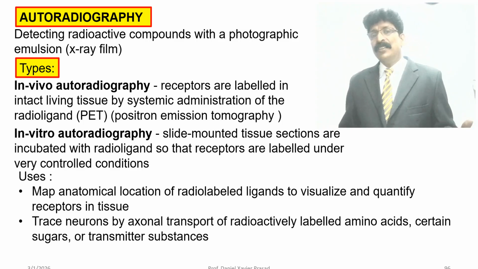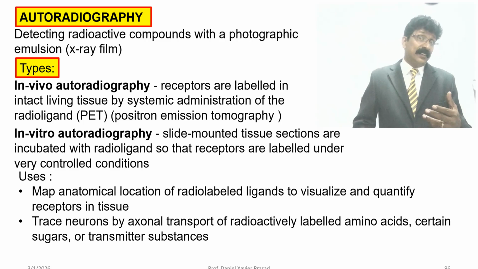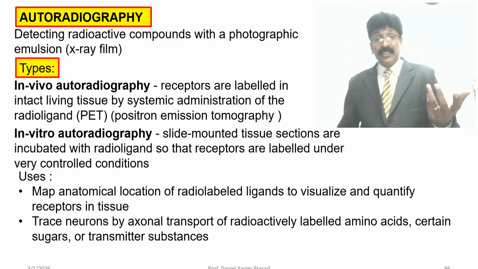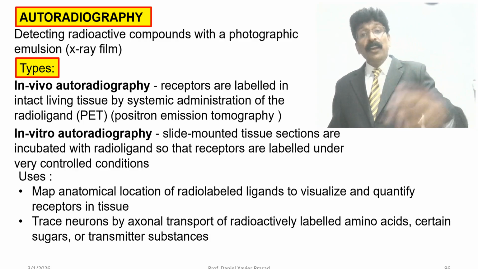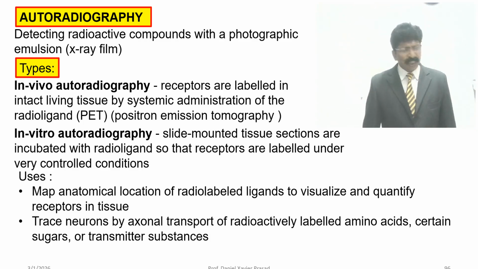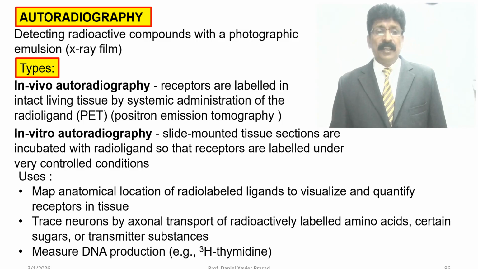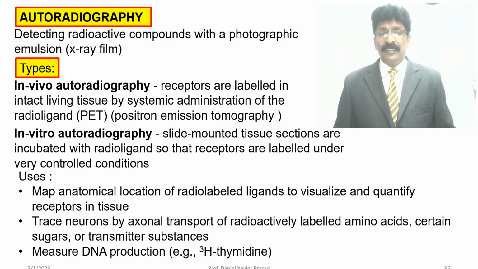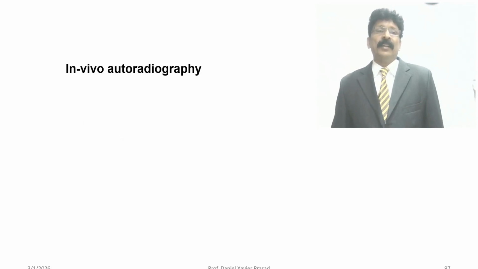Trace neurons and axonal transport of radioactively labeled amino acids, certain sugars and transmitter substances. Measure DNA production, for example with H3 thymidine.